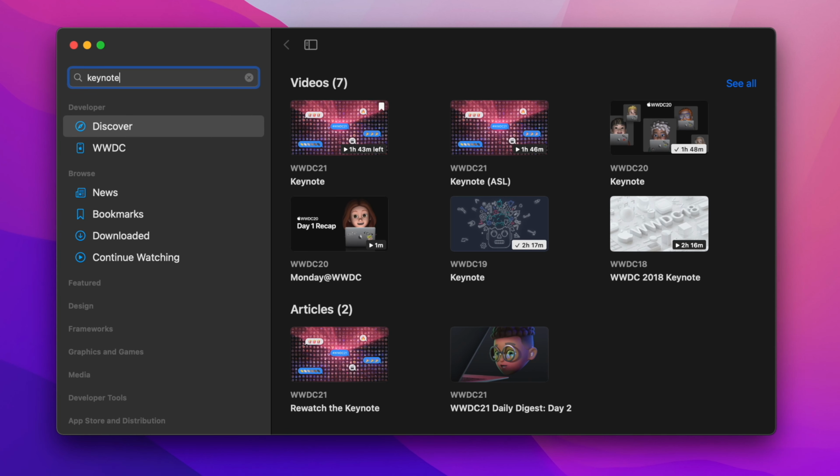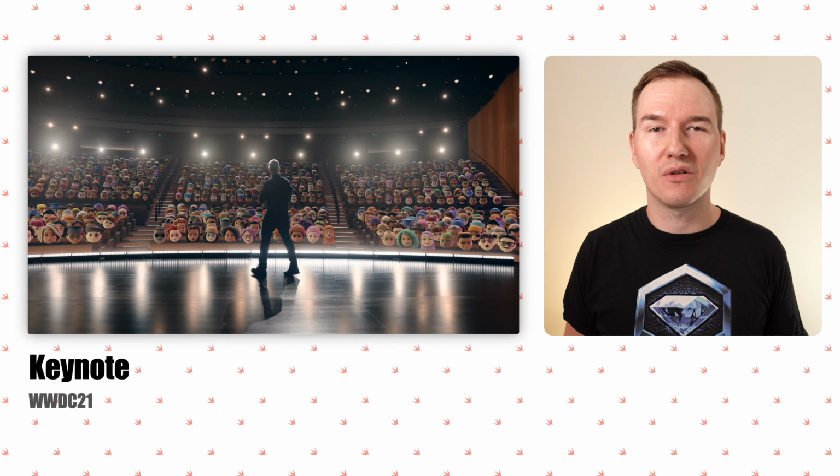First of all, if you, like me, prefer to watch videos at 1.5 speed, I recommend you to try the Developer app by Apple. It's available on the App Store. You can easily change the playback speed. There's no need to download videos anymore. You can just stream them at any speed you want. I assume that you have already watched the keynote, as it is a must-have to watch.